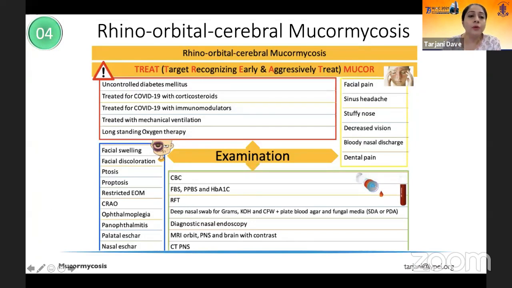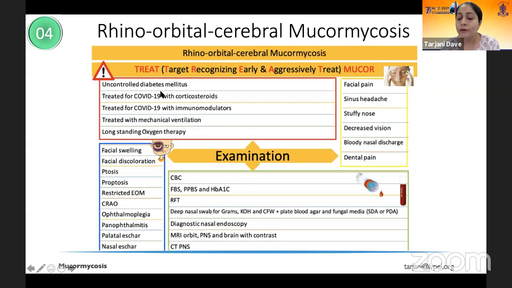Now, when you're faced with a patient who you suspect has mucormycosis, how do you approach these patients? Essentially, these will be patients who would have certain host factors like uncontrolled diabetes mellitus or treatment with steroids during the phase of COVID-19 infection or certain immunomodulators.